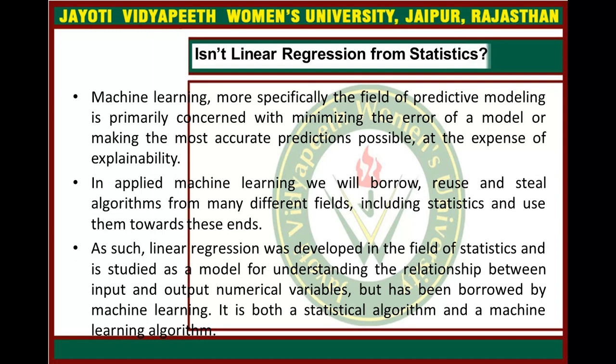Okay, so basically the relationship is important because there are variables we are using like x or y, single variable or multiple variables as per your requirement. So the relationship between input and output numerical variables, but it has been borrowed by machine learning, right? So it is both a statistical algorithm and a machine learning algorithm.